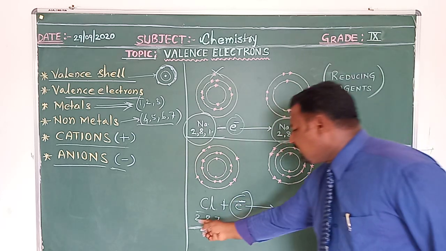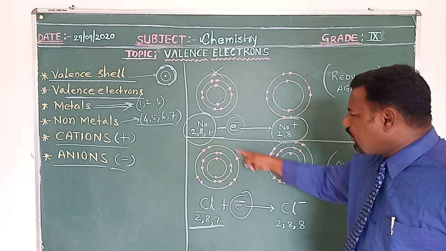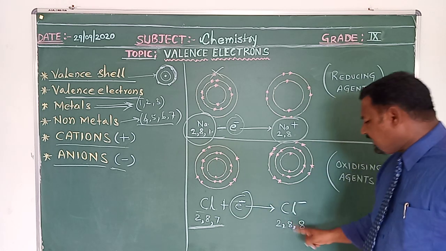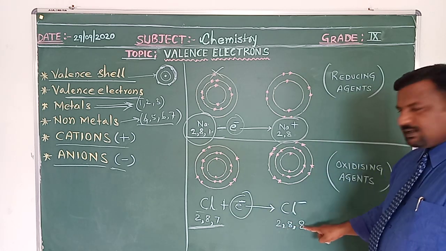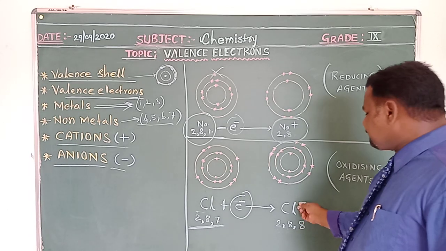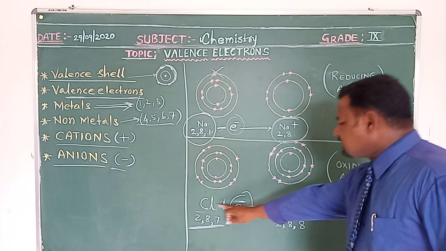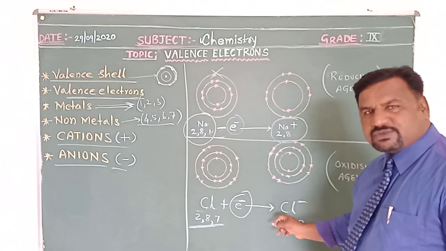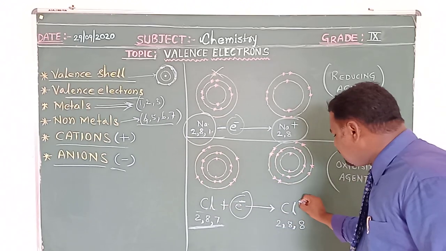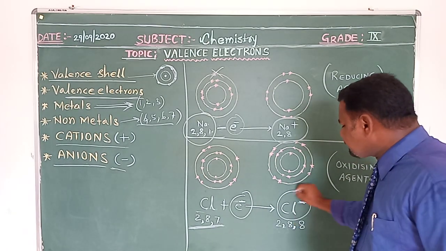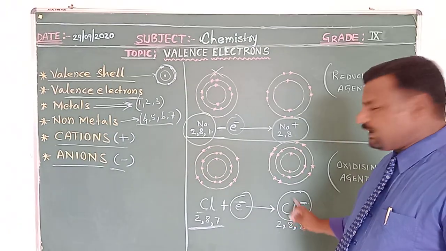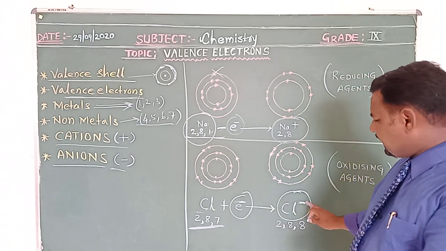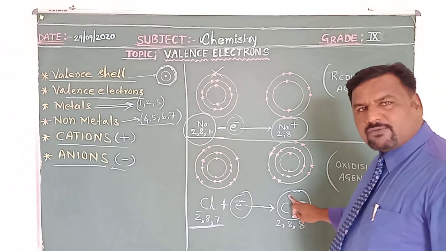Before gaining, the electronic configuration was 2, 8, 7. After gaining, it becomes 2, 8, 8. So on gaining, it gets a negative charge. See, the atom of chlorine forms an ion after gaining an electron. This is an atom of chlorine, and it gains the electron to get a negative charge and forms an ion of chlorine.